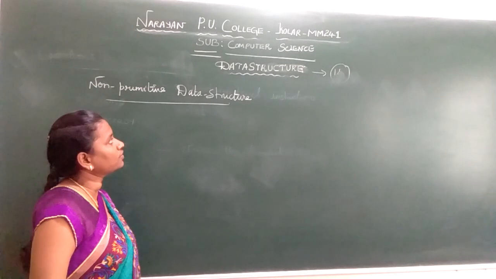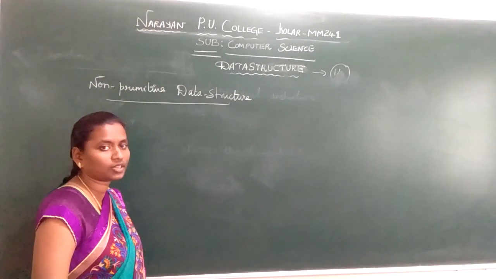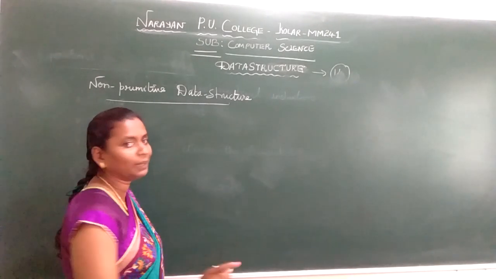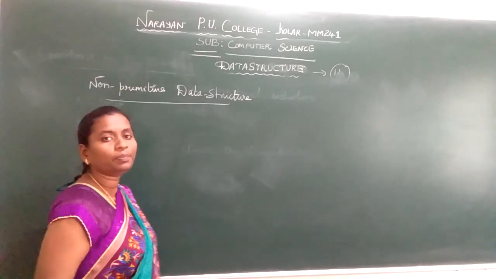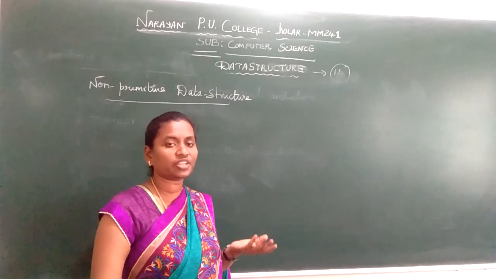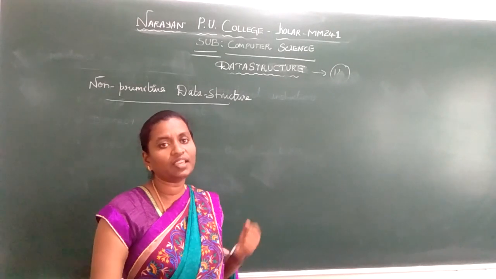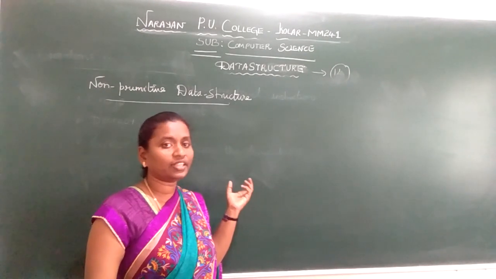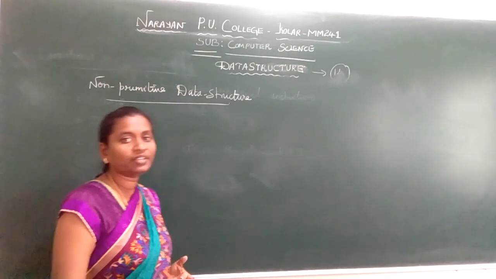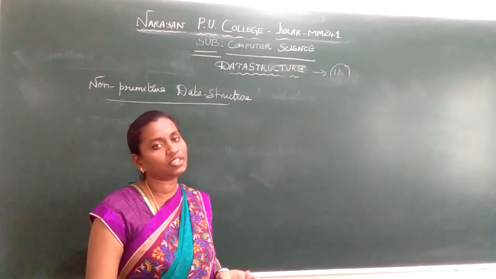So guys, now we have discussed the classification of data structure. In the classification of data structure, I told you two major classifications, primitive and non-primitive. We discussed the operations which are performed on the primitive data structure. Now I will tell you about non-primitive data structure. A non-primitive data structure is not directly operated on by machine level instructions. Instead, it has been derived from the primitive data structures. We take several features from the primitive data structure.